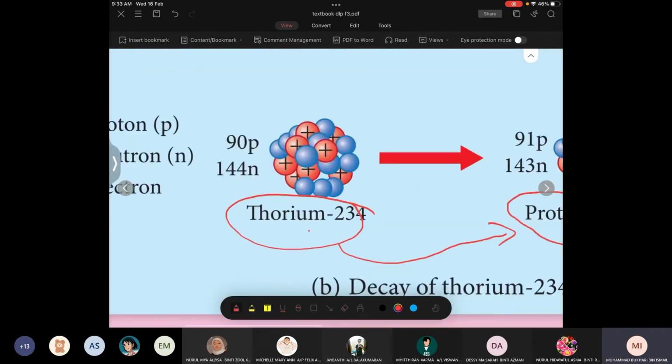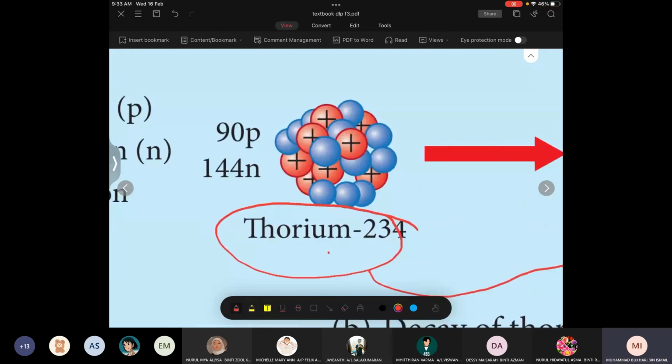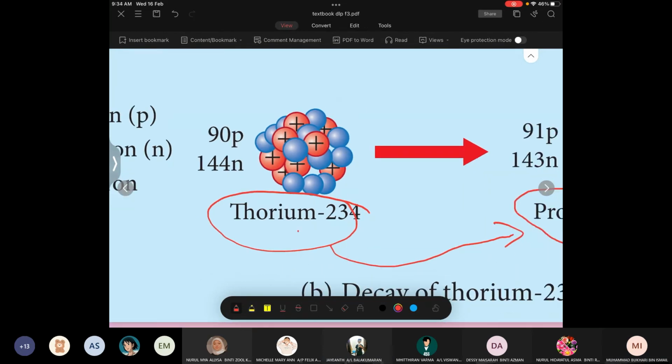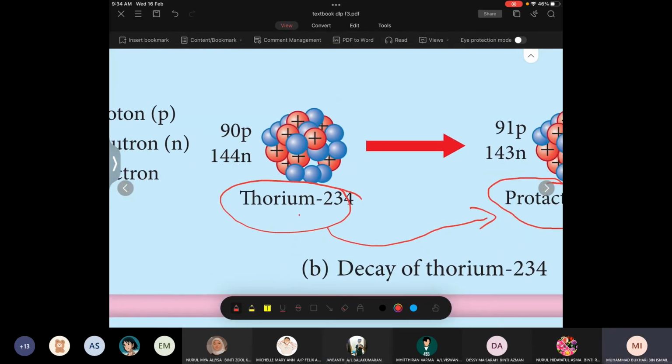Okay, now look here. Do you see any electron here? No. So where does the electron come from? Okay, actually, the electron comes from a neutron. It comes from a neutron that transforms into a proton.